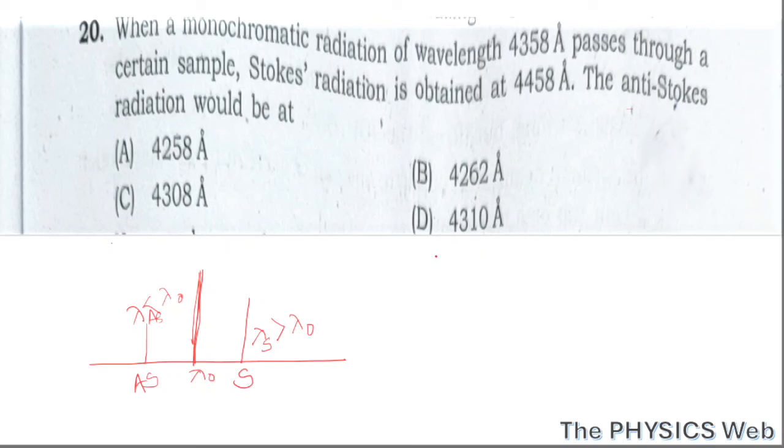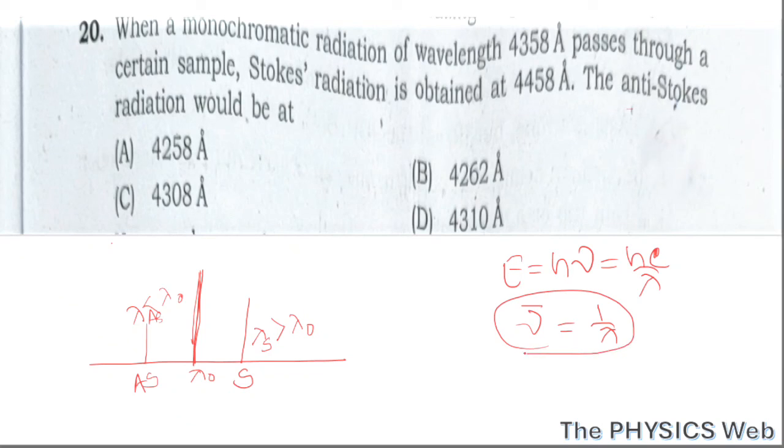Here the shift is defined as the difference between the energy of the incident light and the energy of the scattered light. We define energy E equals h nu or hc by lambda, and there is a term called wave number that is defined as 1 by wavelength. So here we will define the shift in terms of this wave number.